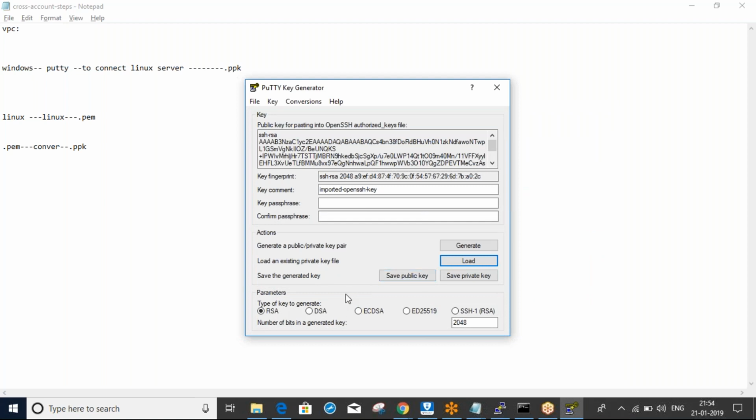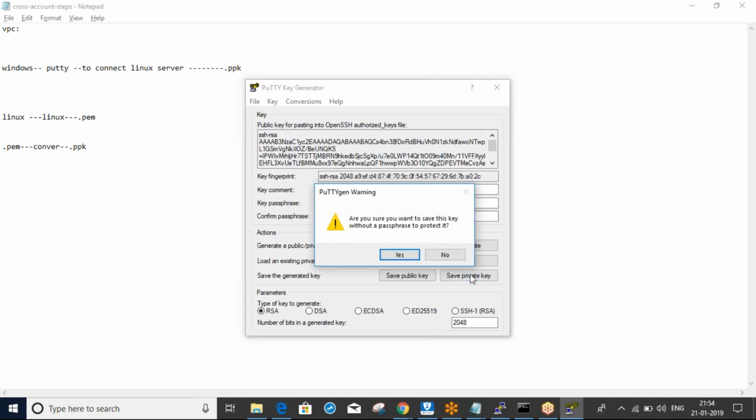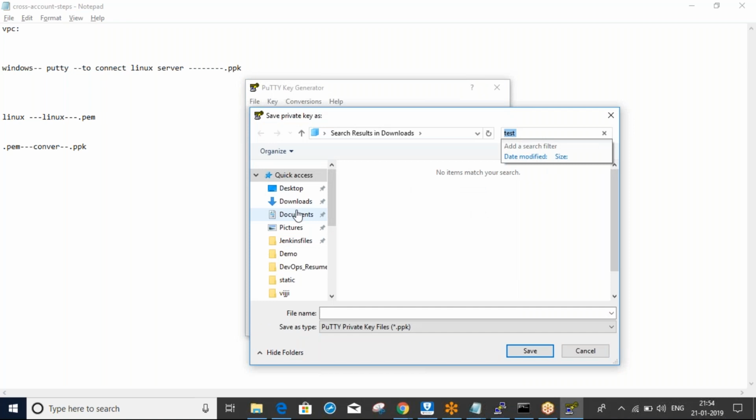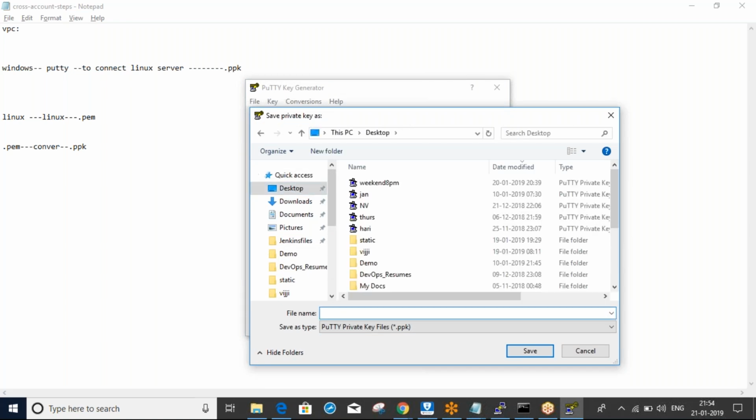The public key automatically will be stored in that Linux server. We should keep the private key with us. While logging in to that Linux server, we should browse the private key. It will sync with the public key and we will get the access. Save it somewhere with whatever name you want, and remember the path and the name.